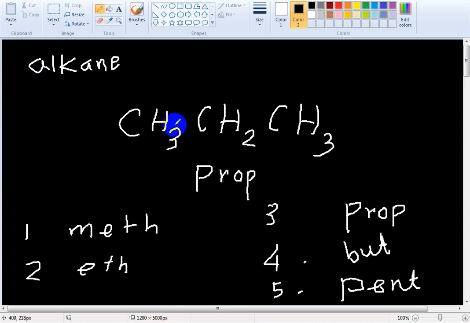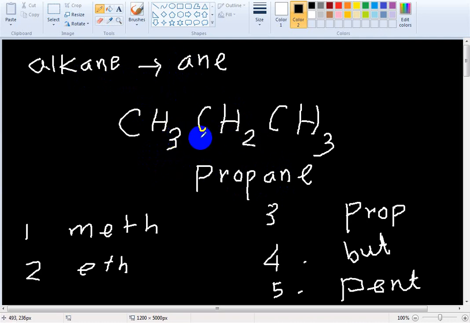So we'll add the prefix. If it is an alkane, we will add the suffix ane. Two things are needed for naming a compound: the prefix comes from the number of carbon in the chain, and the suffix comes from the functional group. Like this is an alkane, so ane, so propane. Okay, propane.